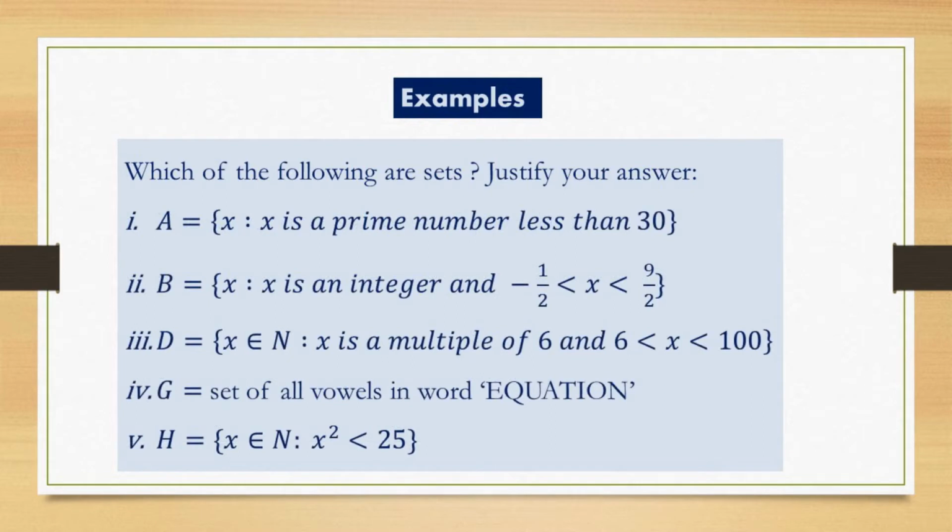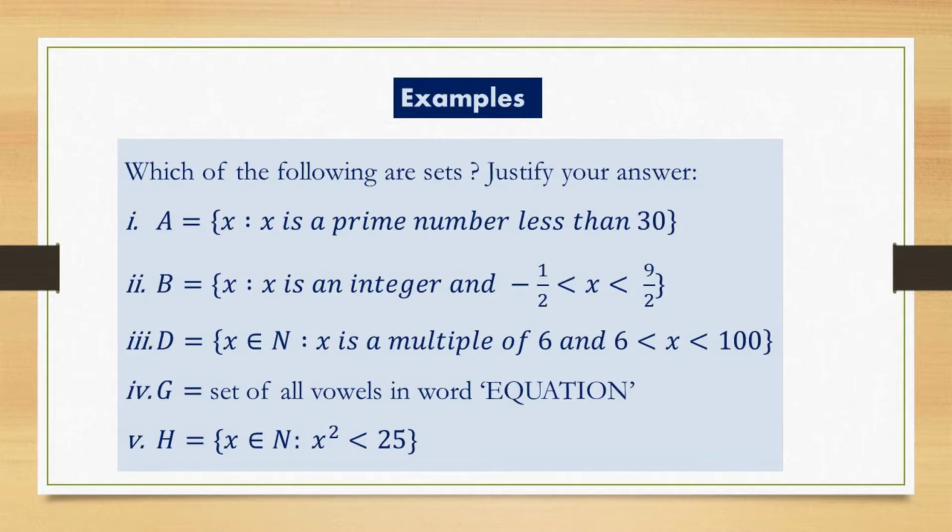Now we discuss some examples of sets in roster form. First example is capital A is equal to x, x is a prime number less than 30. We all know prime numbers are only divisible by 1 and itself.